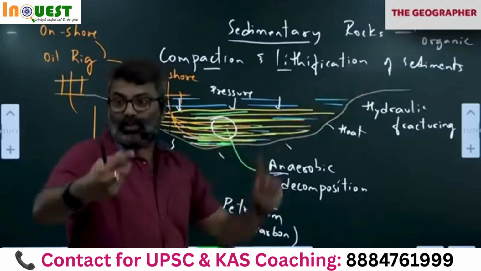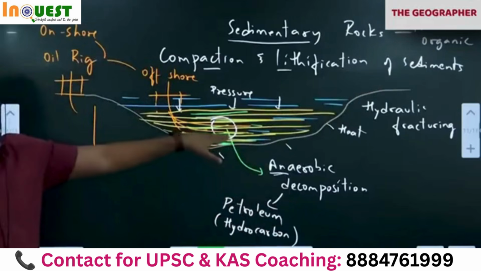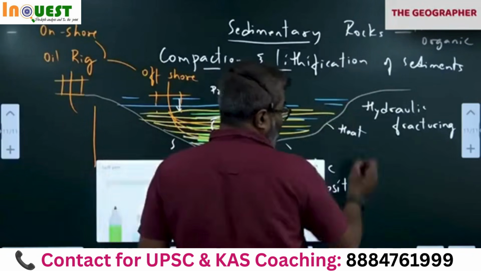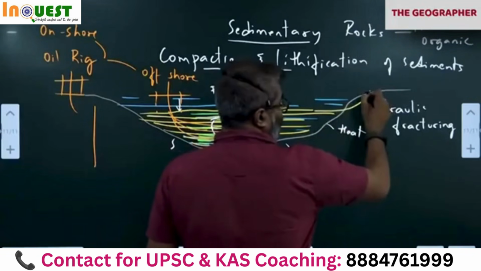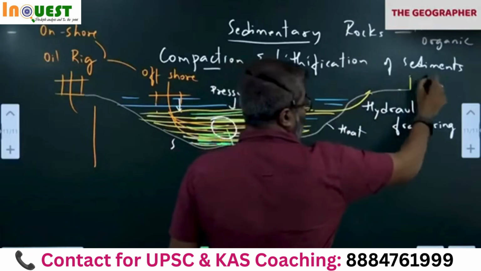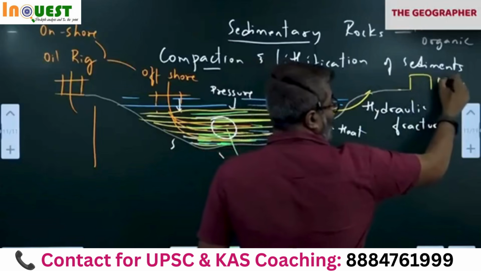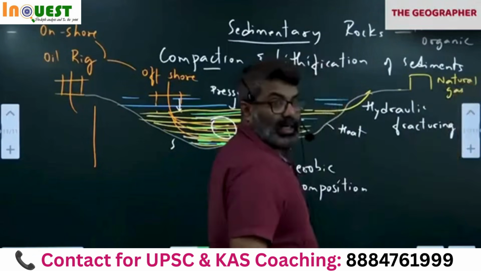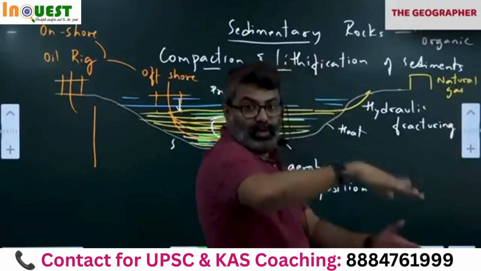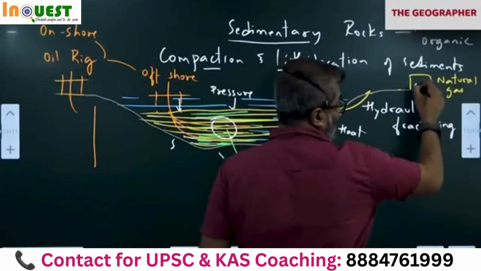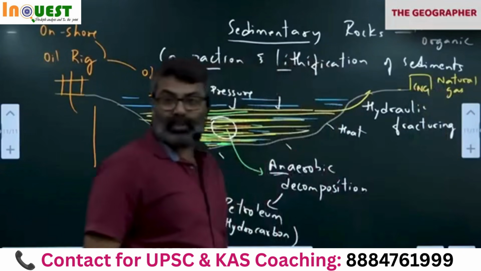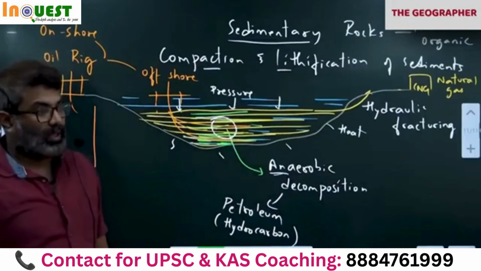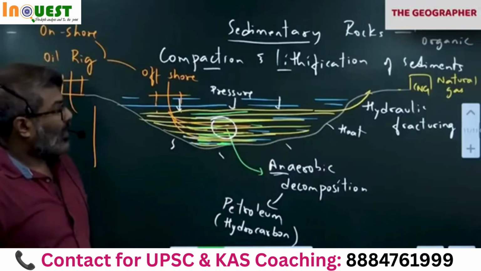So first the gas comes out. Natural gas, we call it. It will be rich in methane, ethane. Let's say through hydraulic fracturing, we are extracting the oil and gas out. So first the gas that comes out is stored. It's called natural gas. It will be rich in methane, ethane. We compress it and form CNG, compressed natural gas.